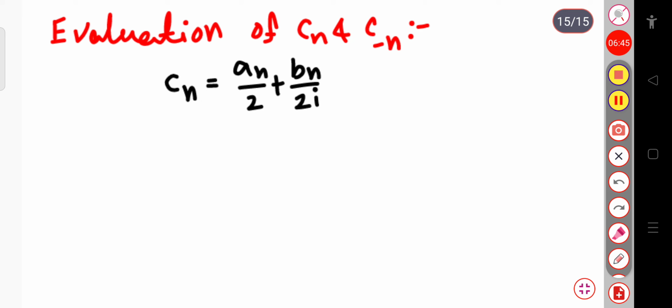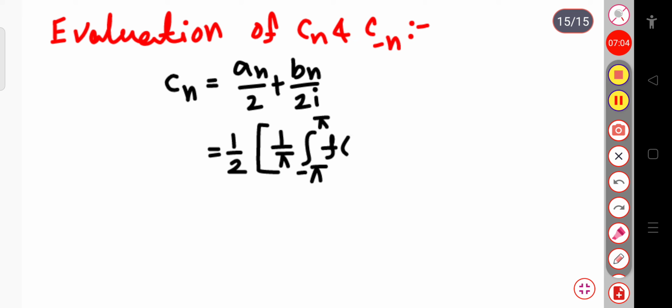Now this can also be written as 1 by 2, and in place of an I can write the Fourier series coefficient. We know for this an, I can write 1 by pi integration from minus pi to plus pi, f of x into cos nx into dx. This is the Fourier coefficient for an.